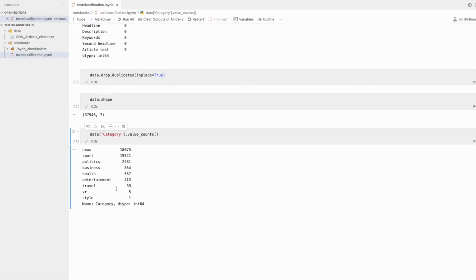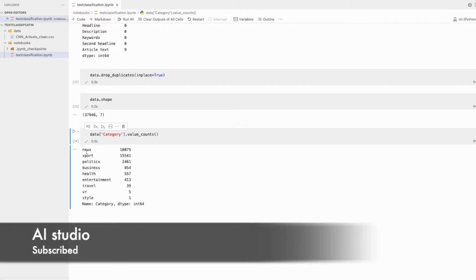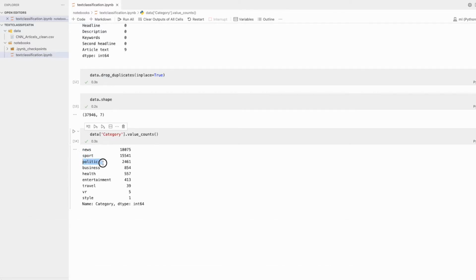Okay, as you can clearly see, we have news, sports, politics, business, health, environment. This is pretty unbalanced data, but it's a very good data set.